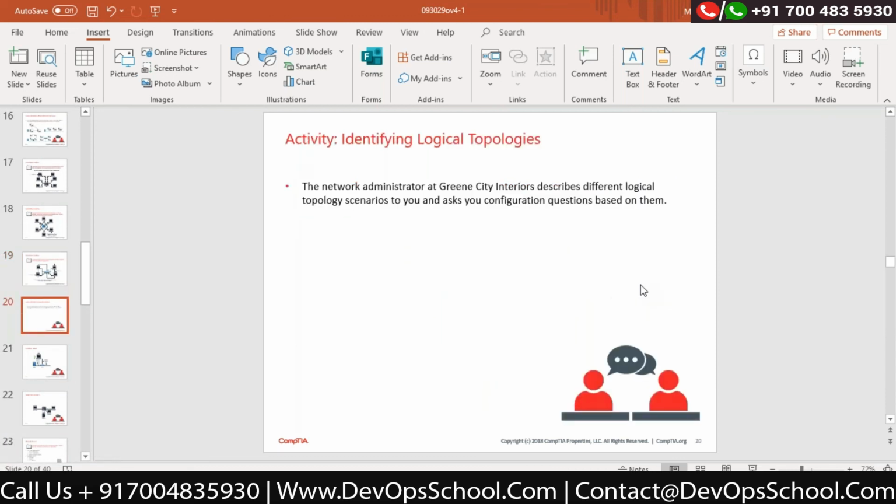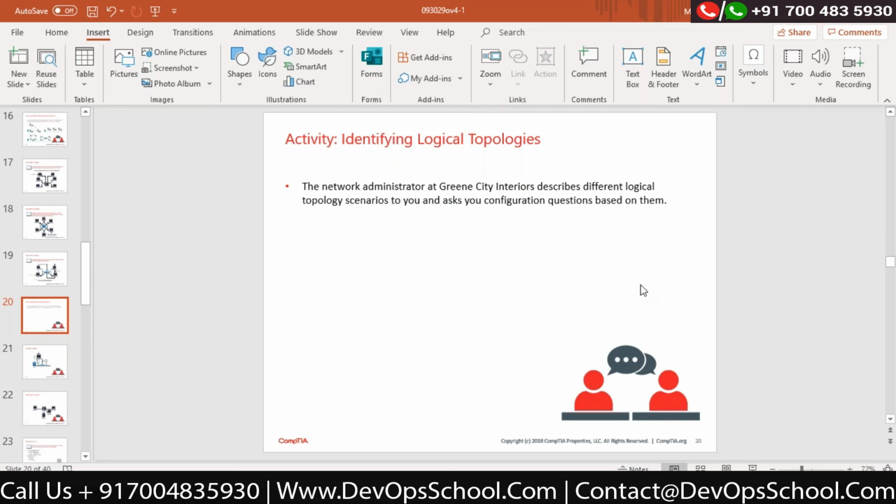So what type of questions will they ask you? Now here is a very, very interesting question. You identify what type of topology it is by looking at it, correct? But be careful. They may ask you the question based on a diagram, and you must identify the logical topology, correct?